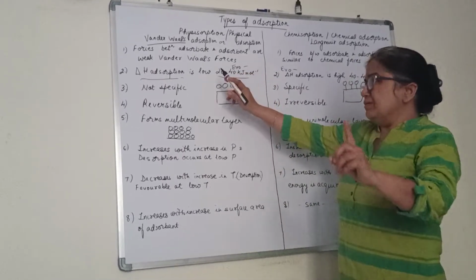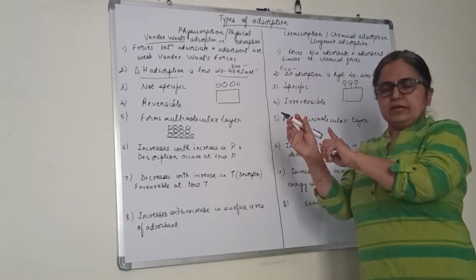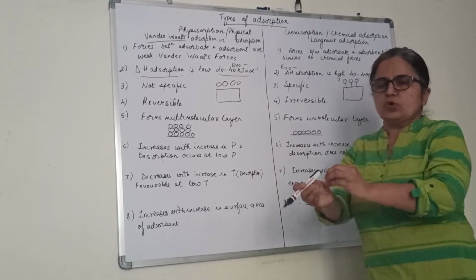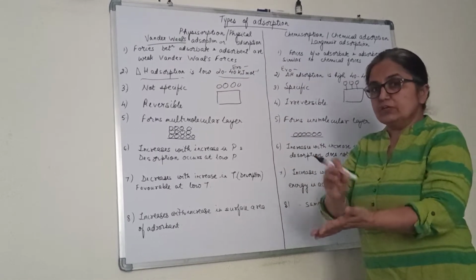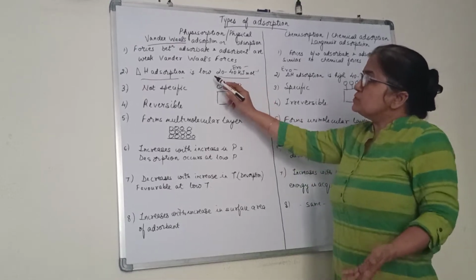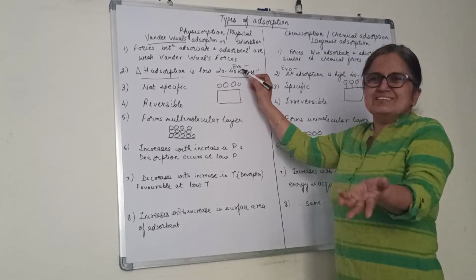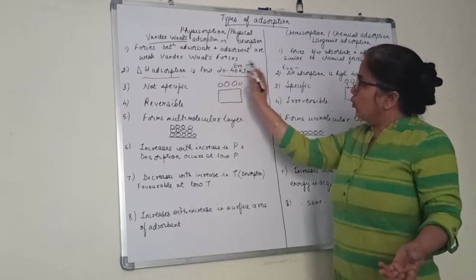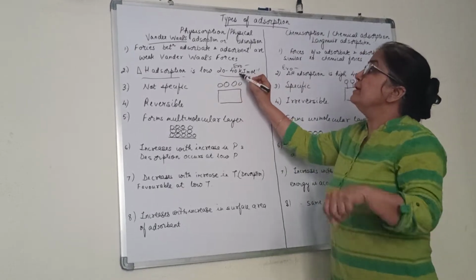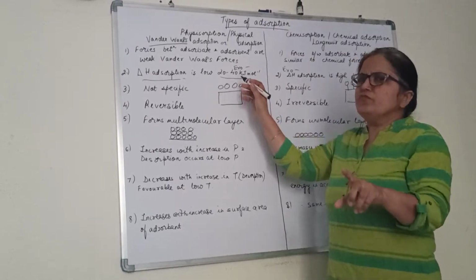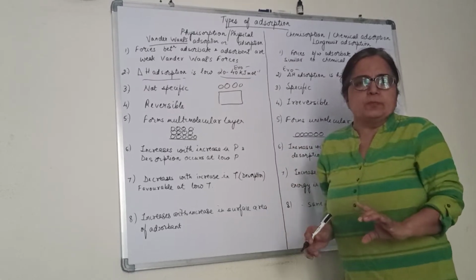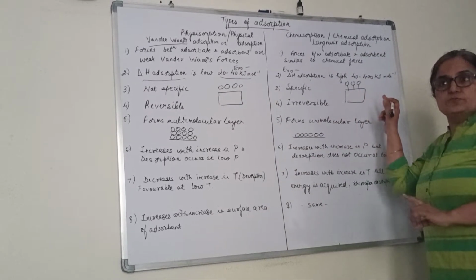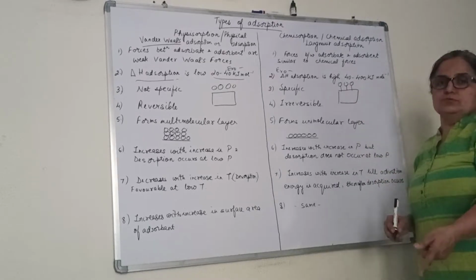Now children, whether it is the first or the second case, energy is always liberated because some sort of force of attraction is there between adsorbate and adsorbent. Because forces are weak, less energy is liberated. Both are exothermic, but energy liberated is less in physisorption, of the order of 20 to 40 kilojoules per mole, whereas in chemisorption it is 40 to 400 kilojoules per mole.